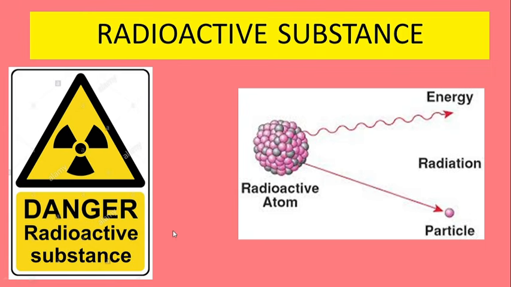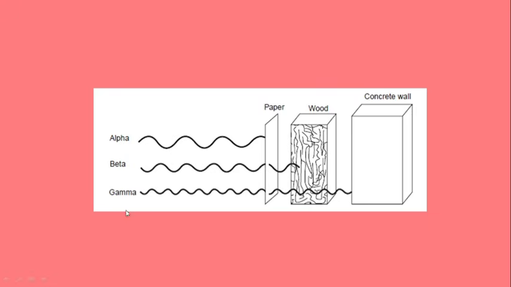Nuclear hazards. Radioactive substances are extremely dangerous. Radioactive atoms are generally unstable and they break easily, giving off a lot of energy and also generating certain particles. Apart from this, a high amount of radiation is leaked out. There are three kinds of radiation generally seen from radioactive substances: alpha, beta and gamma. Alpha radiations are not very penetrative, but they can cause skin cancer if they are released in the environment.